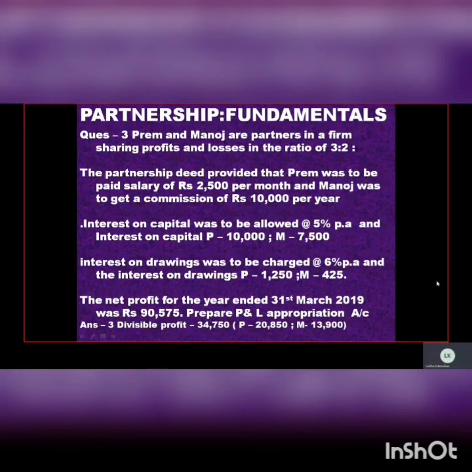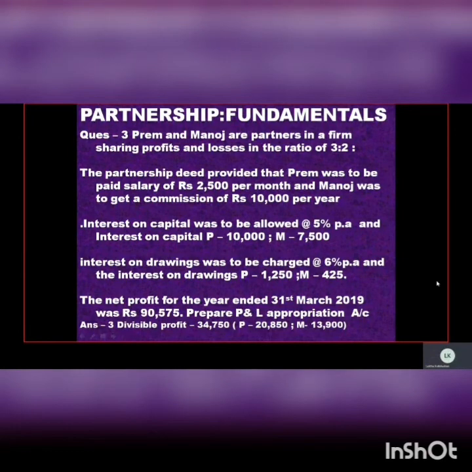Interest on capital is given at 5% per annum, but the calculated interest on capital has been given to you: P 10,000 and M 7,500. Directly take this into the question, no need to calculate IOC. Interest on drawings is to be charged at 6% per annum. Same thing, they have given you the values already calculated. Just directly take this on the credit side of the P&L appropriation: 1,250 and 425. The net profit given is 90,575.